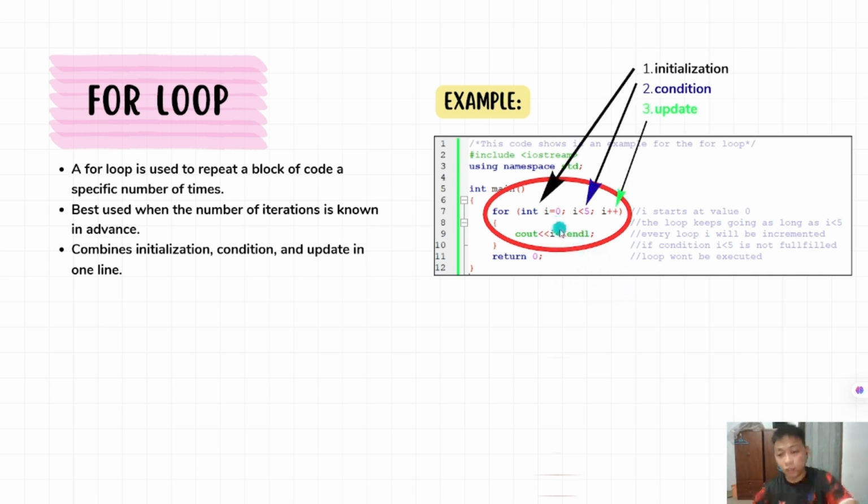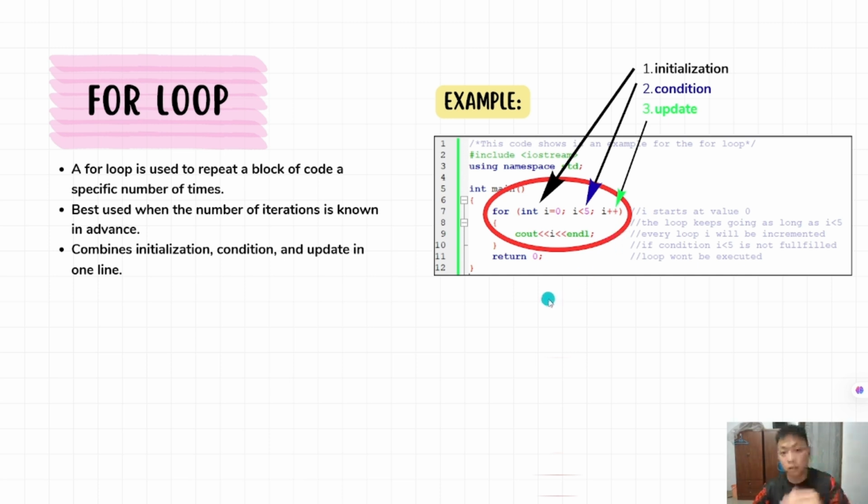Okay, so inside the bracket, there are initialization, condition, and update. For the initialization in this coding, the start value will be 0. And the condition is i less than 5. It means that the whole coding will end before the number 5, so it is the number 4.